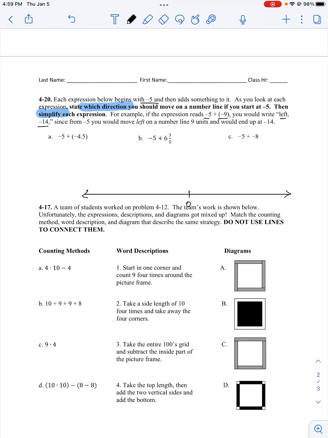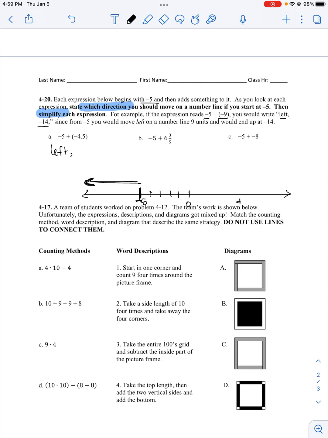So what I'm going to do is draw a number line. I'm going to start at 0, and I'm going to have my negatives over here and my positives over here. I always start at my -5, is what it says. So part A, I have -5, and I'm adding a negative, okay? So if I'm adding a negative, I'm going to keep getting smaller. It's going to go left.